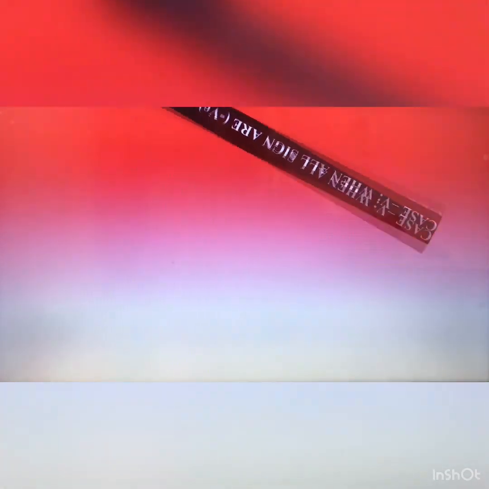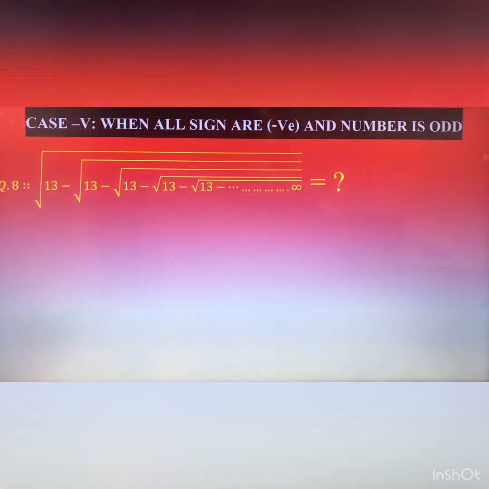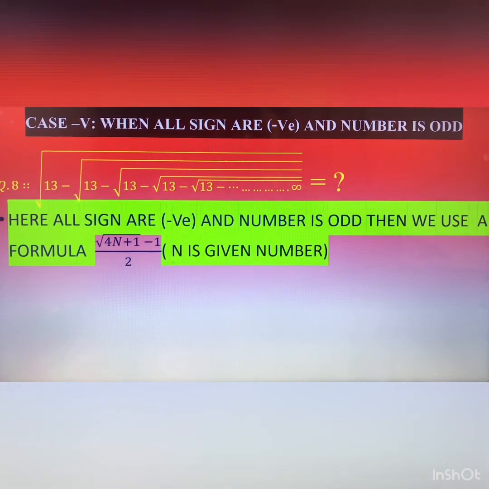If all signs are negative, let us take this question: under root 13 minus under root 13 minus under root 13 and so on up to infinity. What is the answer? The number inside the root is odd, so you cannot factorize. We will use the formula: under root 4n plus 1, minus 1.